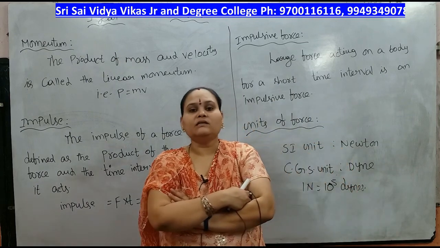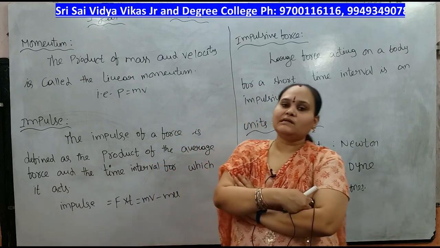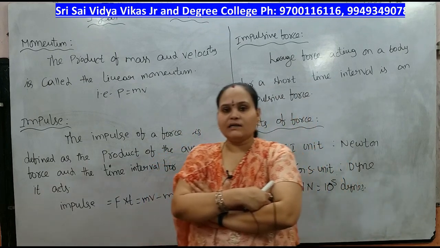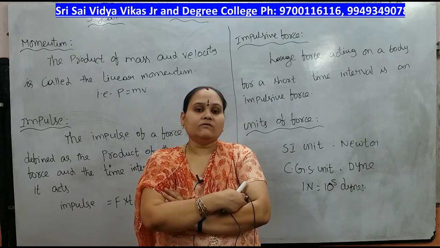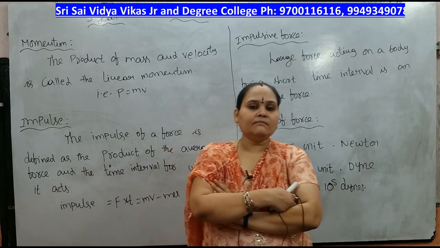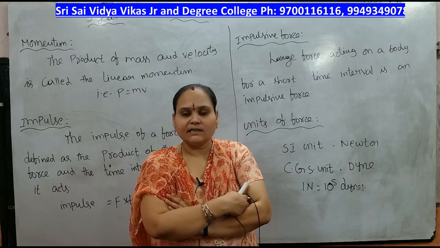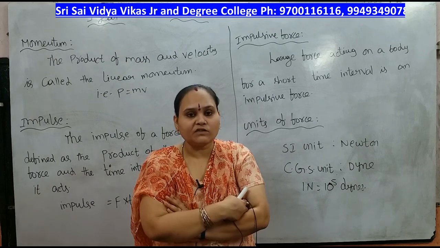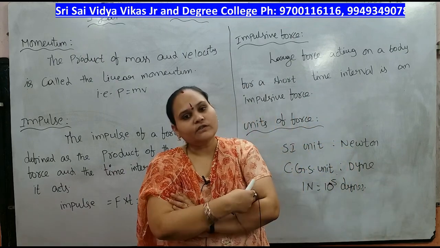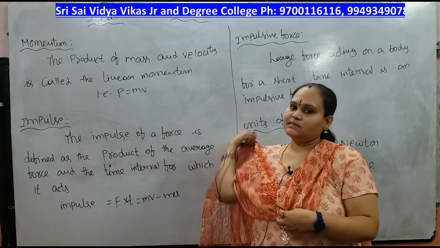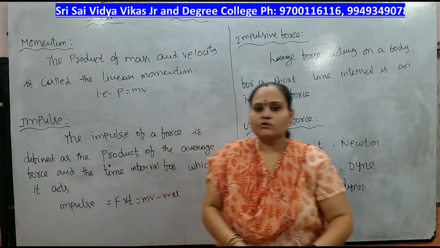So substitute P equal to mv in F is proportional to dp by dt. The proportionality constant k equals 1. Then F equal to d(mv)/dt. Okay, m is a constant, so m is not differentiated: m into dv by dt. dv by dt, the rate of change of velocity, gives the acceleration. Then F equal to ma. This is Newton's second law. And the third law is that for every action there is an equal and opposite reaction.